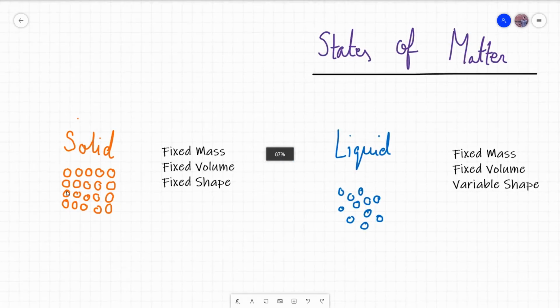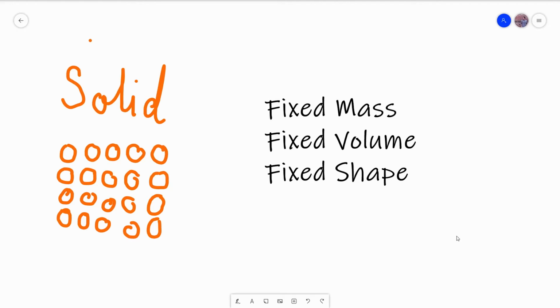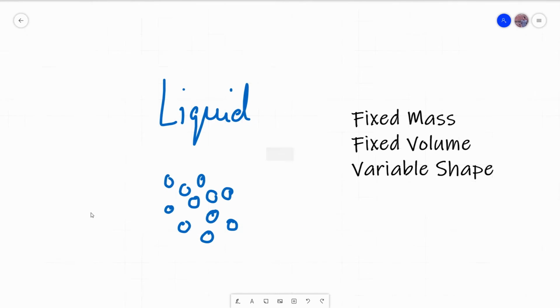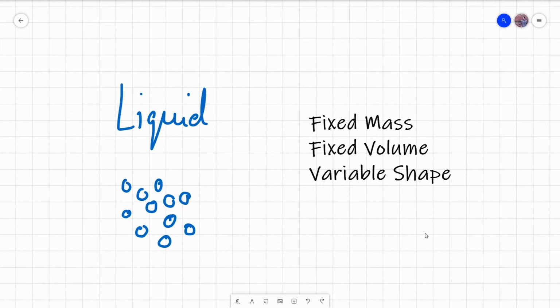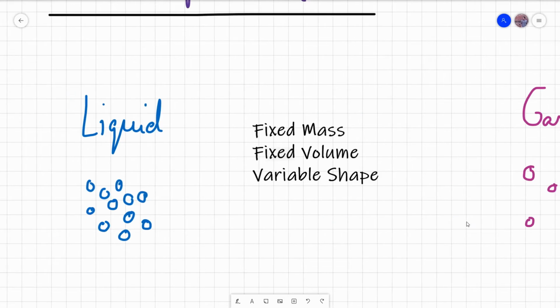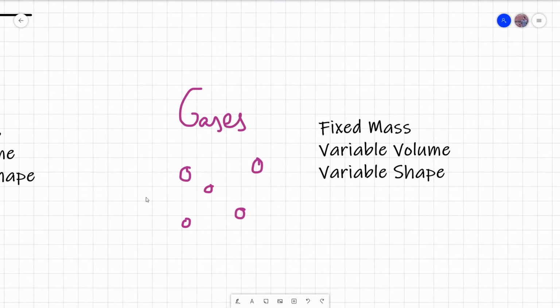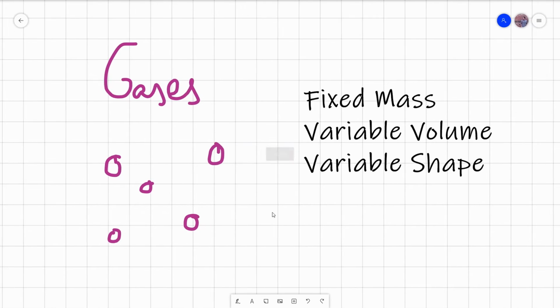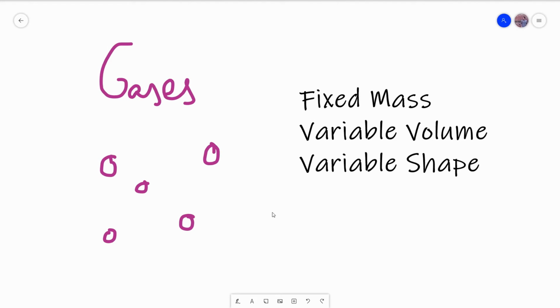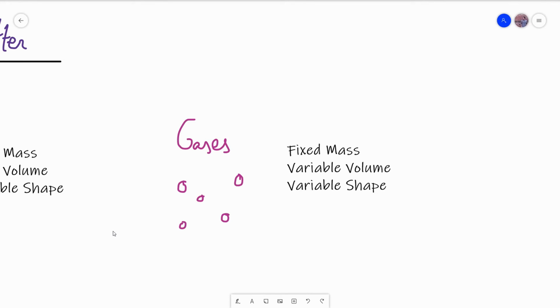Now, what's the difference between a solid, a liquid, and a gas? Okay, we start with a solid, the easiest one. A solid has a fixed shape and a fixed volume. It doesn't flow. A liquid, on the other hand, flows easily. It has a fixed volume, but its shape changes. It takes the shape of the container you pour it into. A gas does not have a fixed volume or shape. It spreads out to fill its container. It is much lighter than the same volume of solid or liquid.